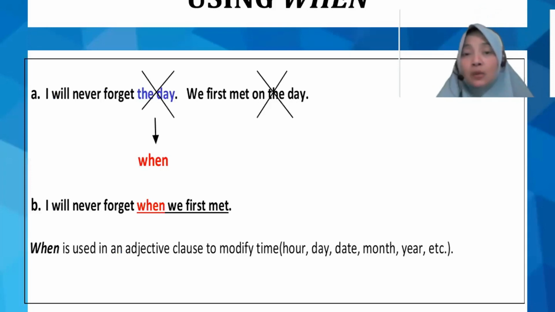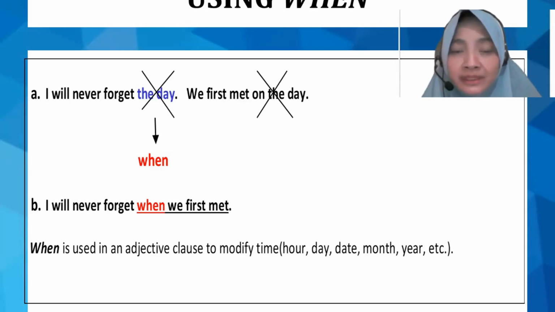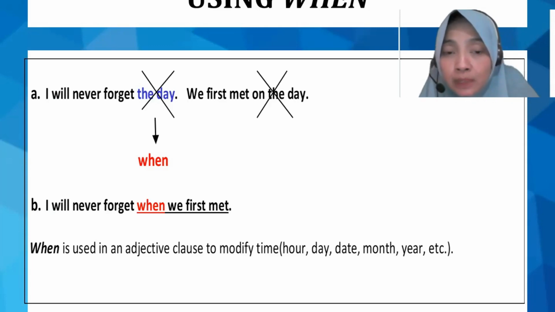Now, next, we also have "when" in adjective clauses. "When" talks about time, right? Now, let's take a look at the example here. I will never forget the day we first met. What a sweet example. I will never forget the day. We have two similarities, the day and the day. So I believe that we can change "the day" into "when".